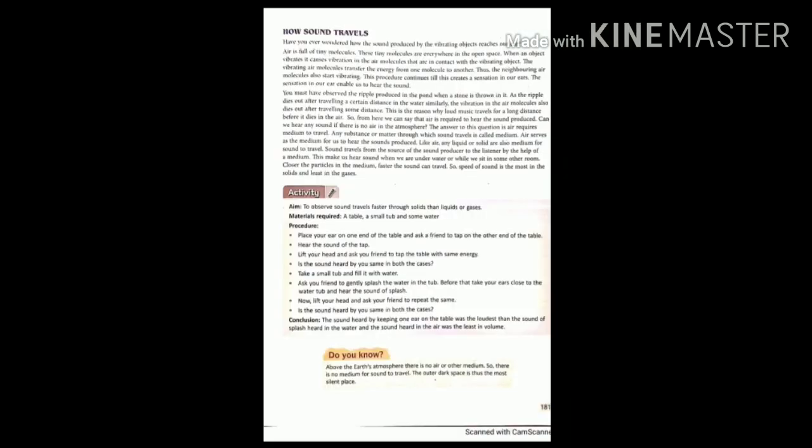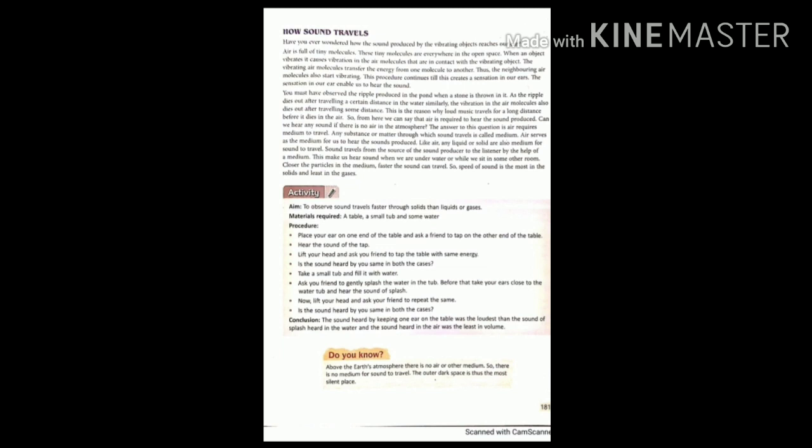Next is the activity to show that sound travels more efficiently through solids. That means the speed of sound is more in solid than liquid and gas. It travels faster in solid.